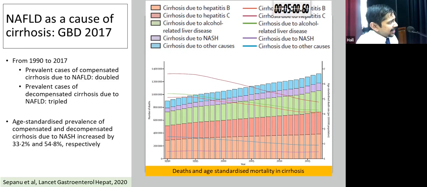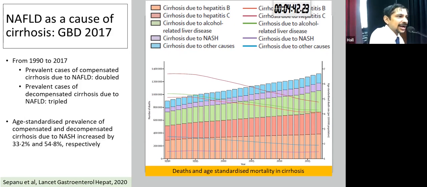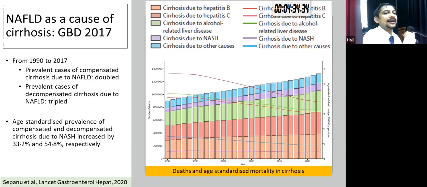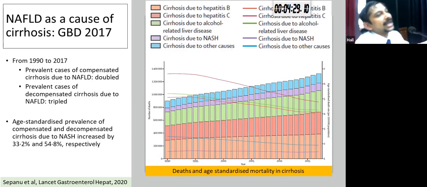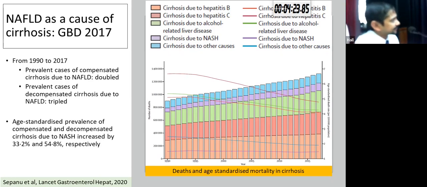In this diagram, I would like to draw your attention to these trend lines. What this shows is that the age standardized mortality due to hepatitis B, alcohol, hepatitis C, and other miscellaneous causes are all decreasing because we now have good antivirals. We're getting better and better at managing patients with cirrhosis. However, look at the age standardized mortality due to NAFLD. That remains persistent and is in fact showing a slightly higher trend, while age standardized mortality due to all other etiologies of cirrhosis is actually decreasing over the last 17 years.